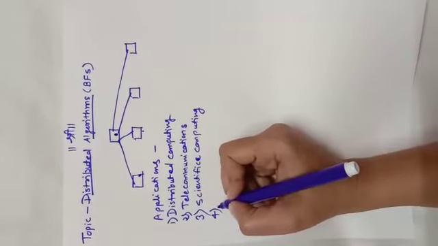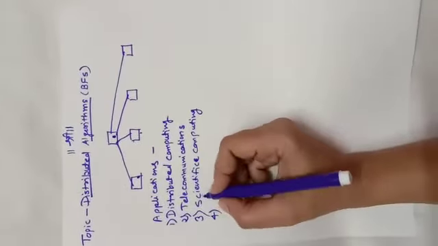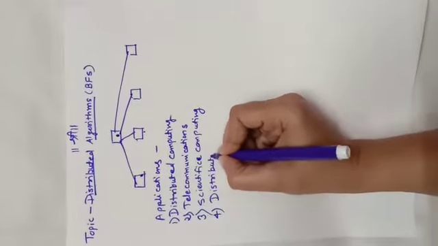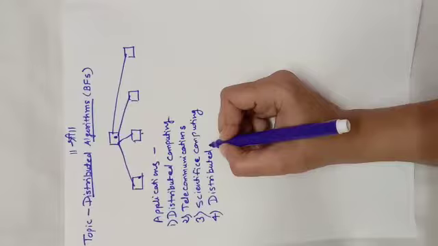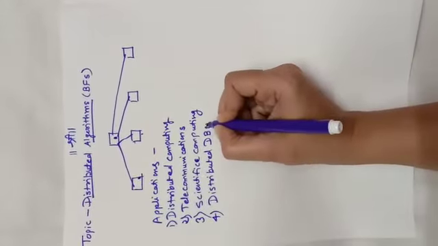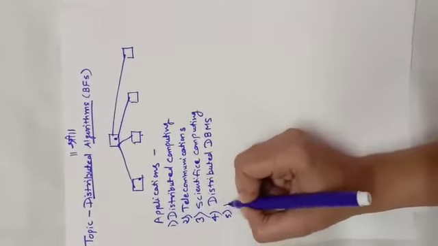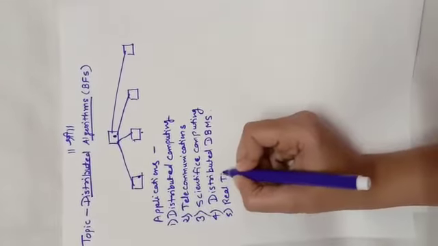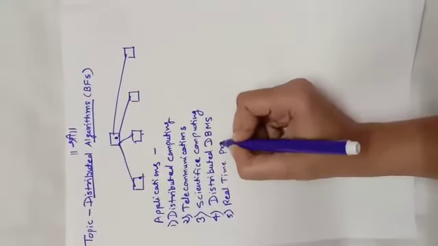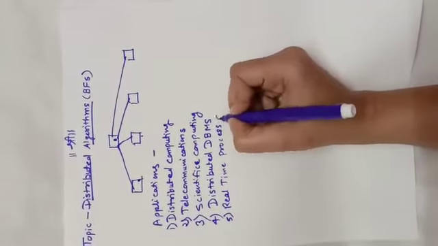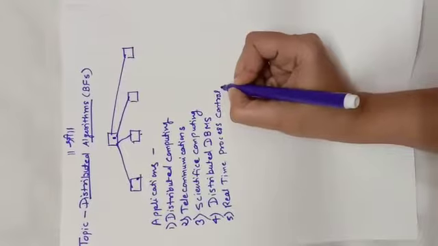Then we have distributed database systems, which are again an application of distributed algorithms, and real time process control. So these are the applications of distributed algorithms.